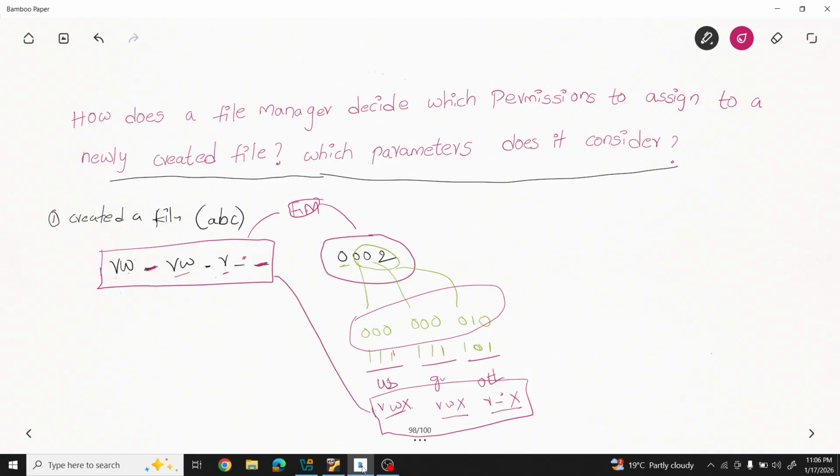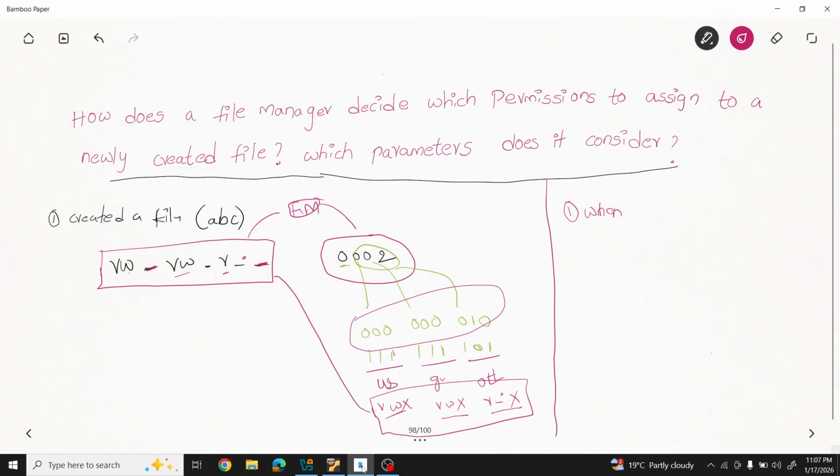Okay, this is clear. I will explain simply one more time. When you create a file, the file manager will give some default permission to the file, right?